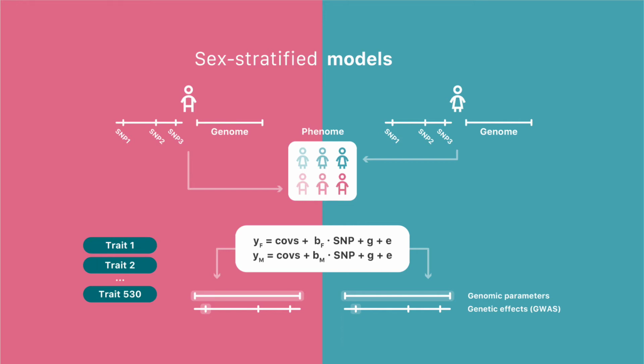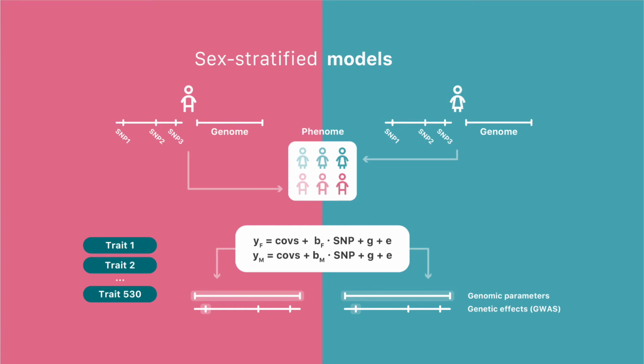Specifically, we fitted sex-stratified linear mixed models that allowed us to estimate both general genomic parameters, which estimate the relationship of the genome to the phenotype as a whole, and included things like how heritable a trait is, as well as the genetic effects that each individual genetic variant has on the phenotype under study, for each of the 530 phenotypes considered.